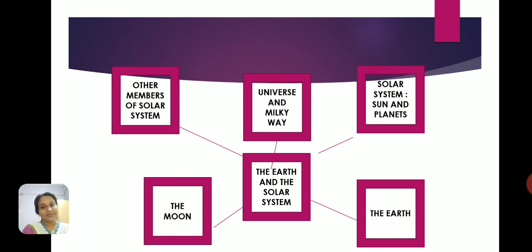Now, what was the chapter, The Earth and the Solar System, about? What all did we cover in this? Okay, so we learned about the universe and the Milky Way. We learned what the universe and the Milky Way are. We learned about what the solar system is, and the sun and the planets that are a part of the solar system. We also looked at the earth, the moon, and the other members of the solar system. Now, you must have definitely forgotten some of it at least, but I hope you have remembered some aspects of the lesson.